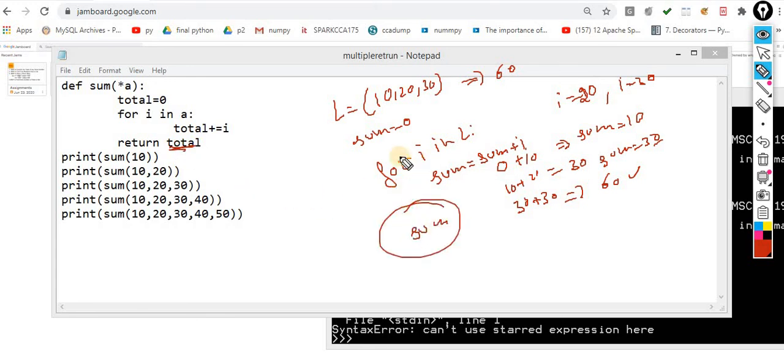Now I think the picture is clear, we already did this in the list section. I will give you this assignment, and after that I will give you the solution for the same, where you can do the sum of all the elements from an array, a list, or a tuple. Yeah, thank you. Okay, perfect.